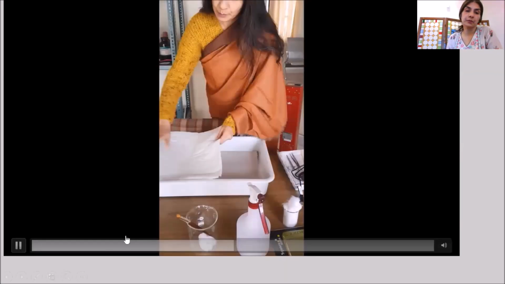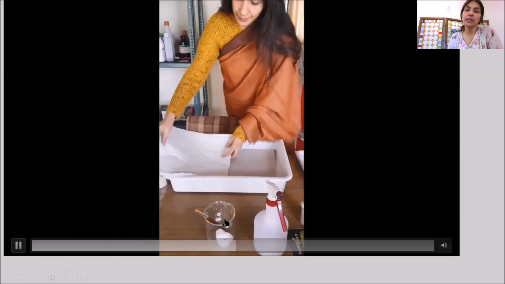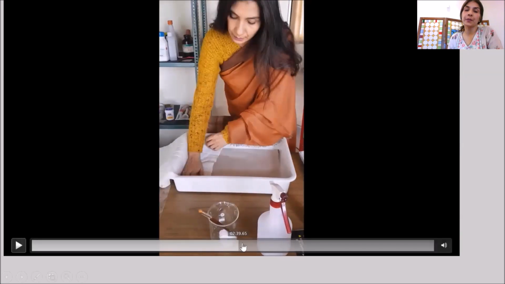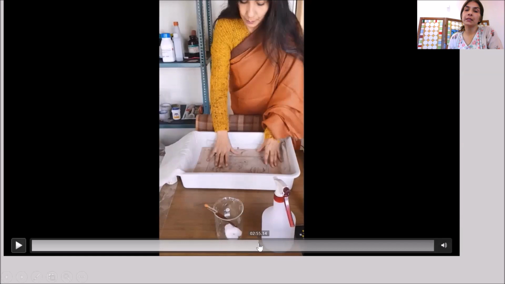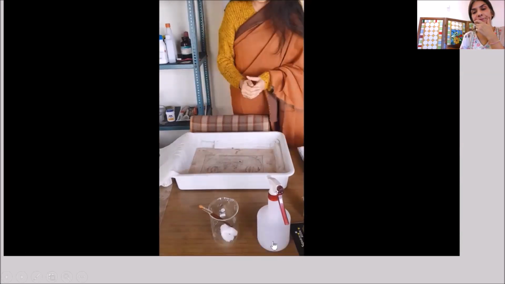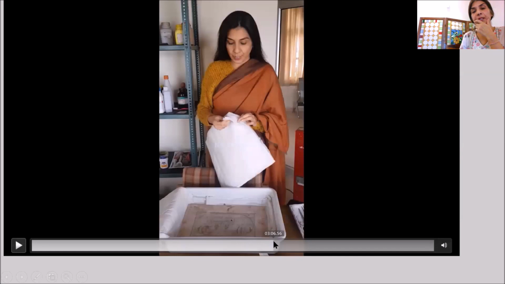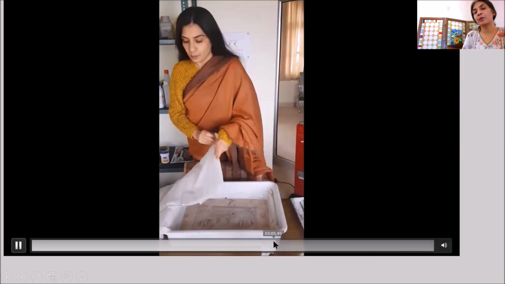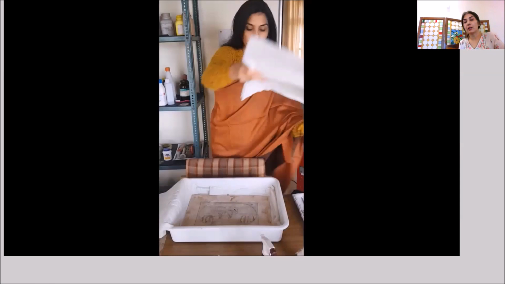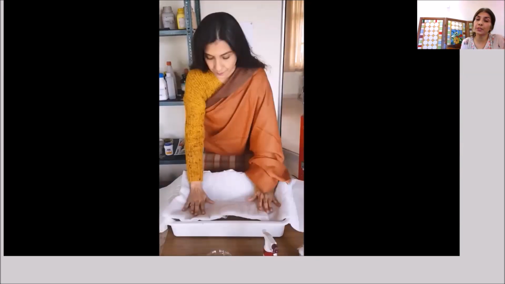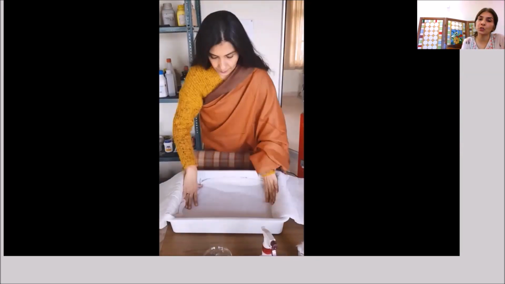This was a wet blotter, then the polyester web, and then the drawing, and I had put another polyester web on the top because there is nothing water soluble that would be damaged if the moisture comes from the top.